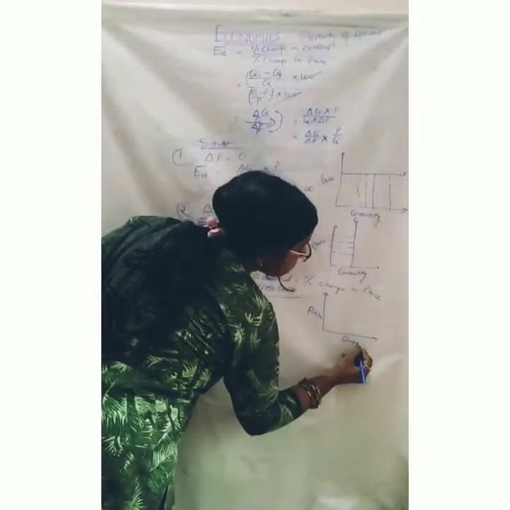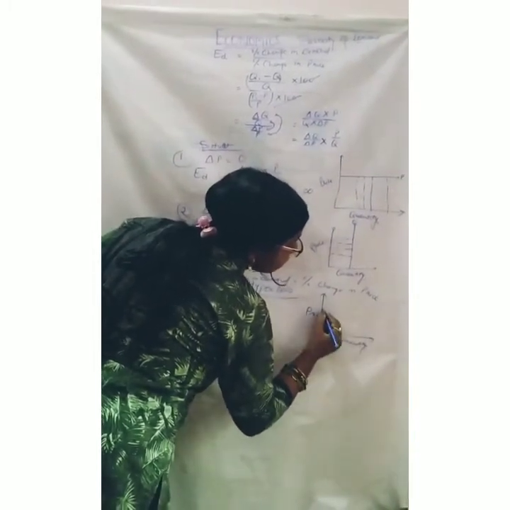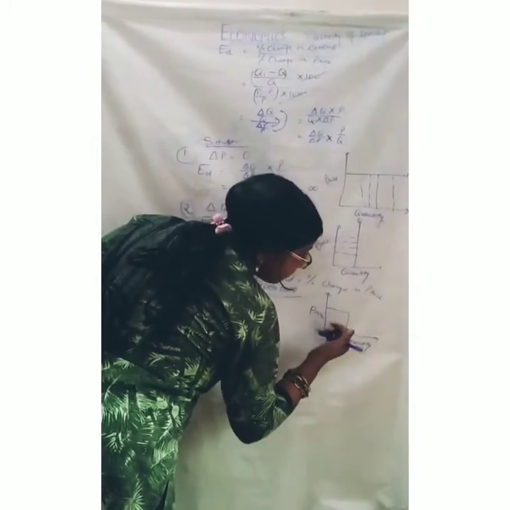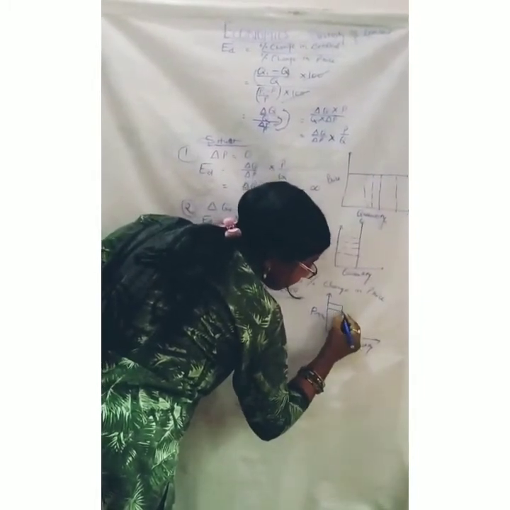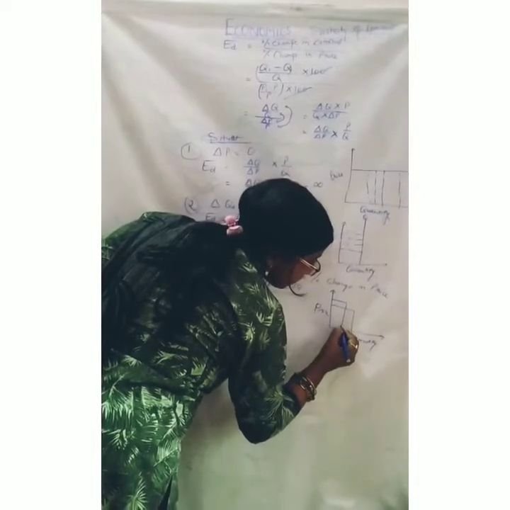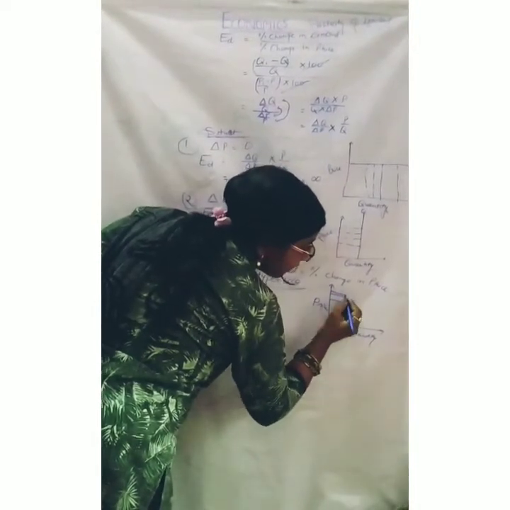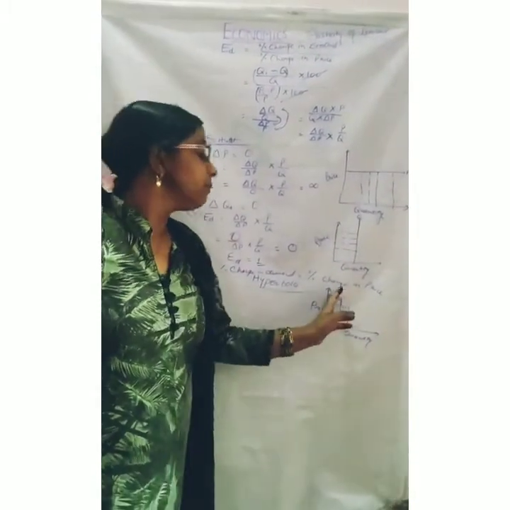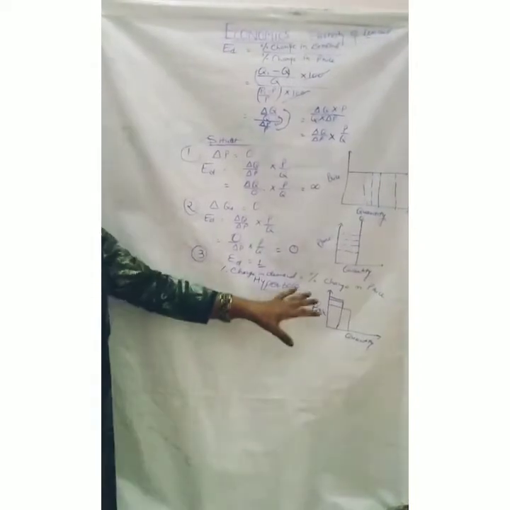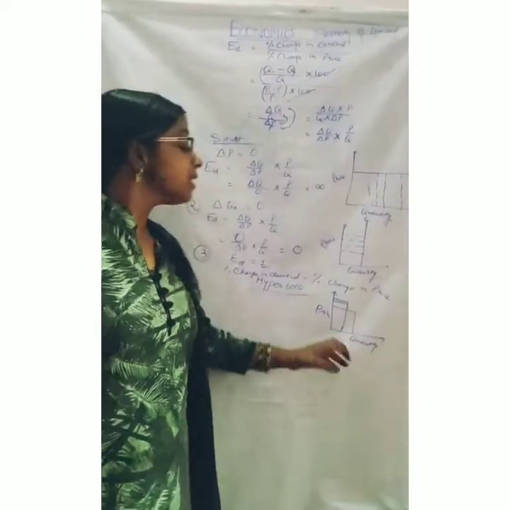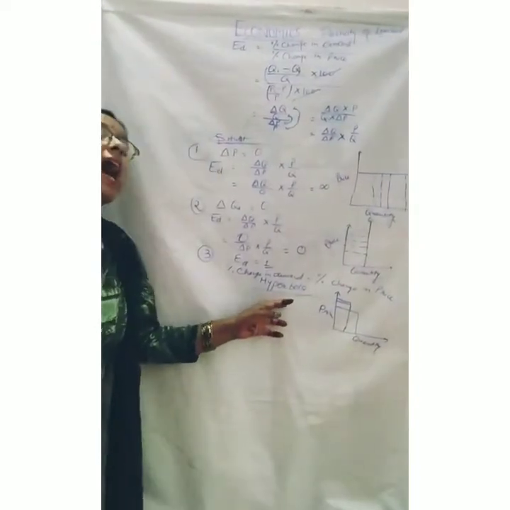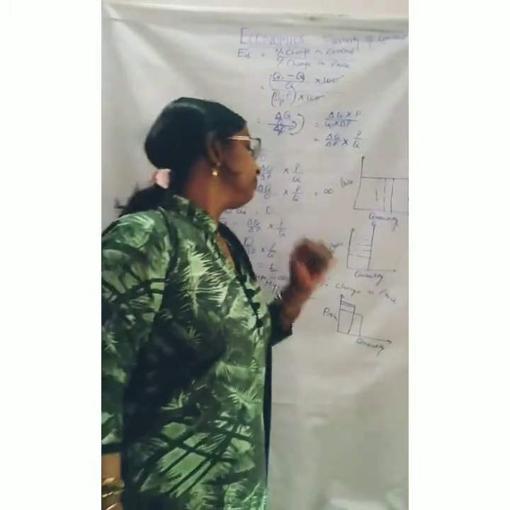Equal rectangles means whatever difference we are cutting here, the same is here. When we are having the same rectangles, that condition is the hyperbola condition.